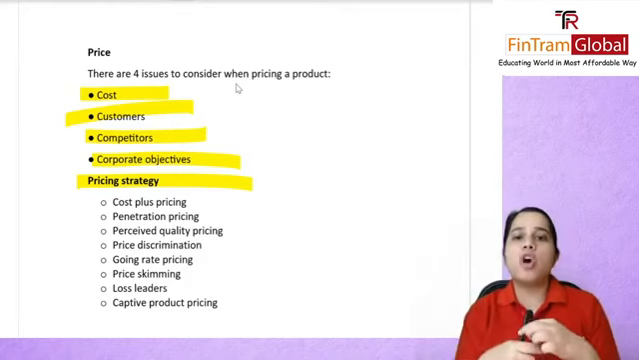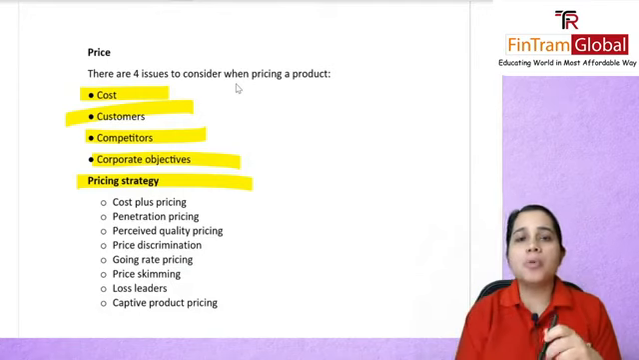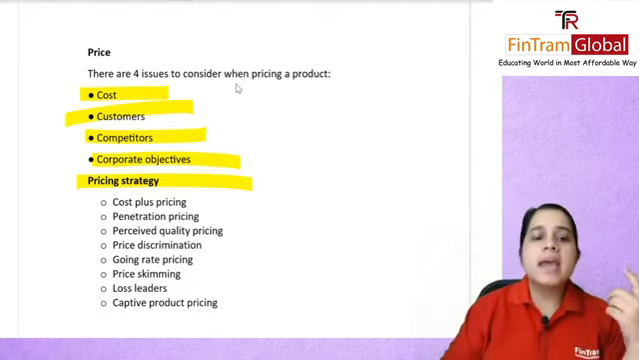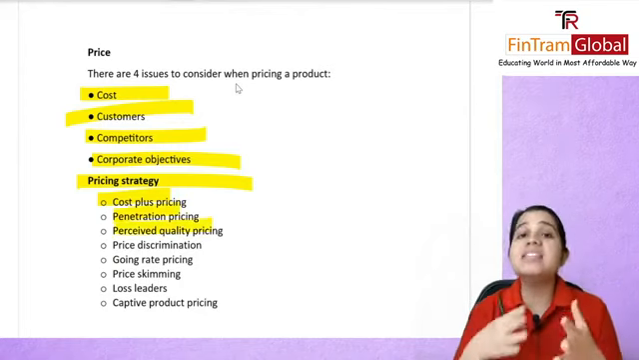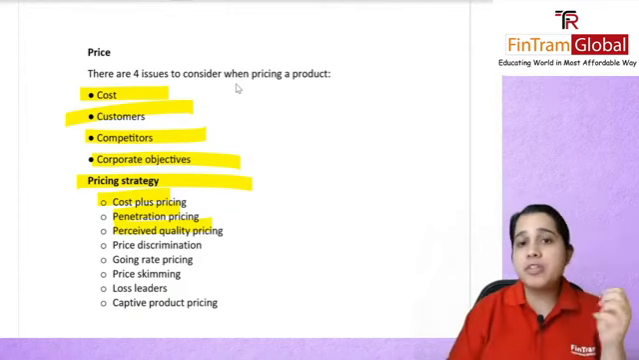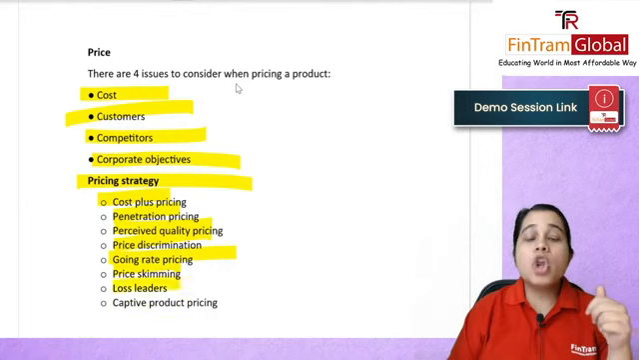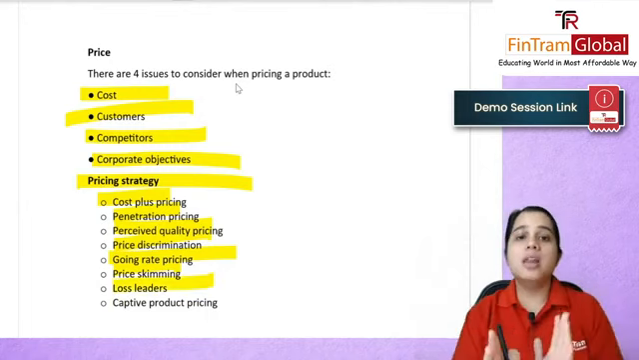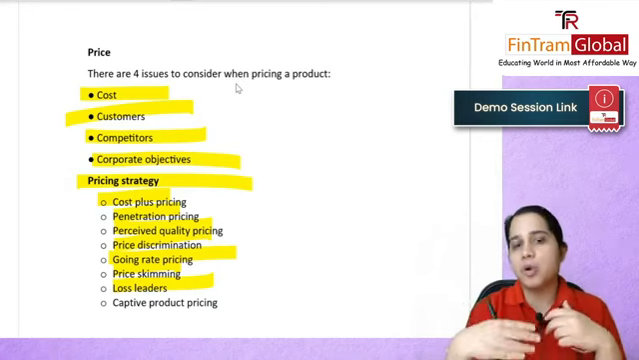So let's say the cost of making this pen is $5, and if I just want to make $1 profit, I'll sell it at $6. Then there was penetration pricing, perceived quality pricing, and price discrimination, wherein you're charging different customers different prices or in different markets. There was your growing rate pricing, price skimming, and loss leaders, wherein you're willing to sell one product at a loss because you will recover it from your next product.